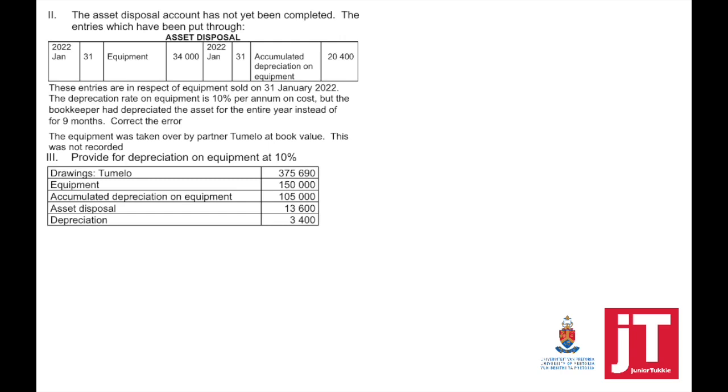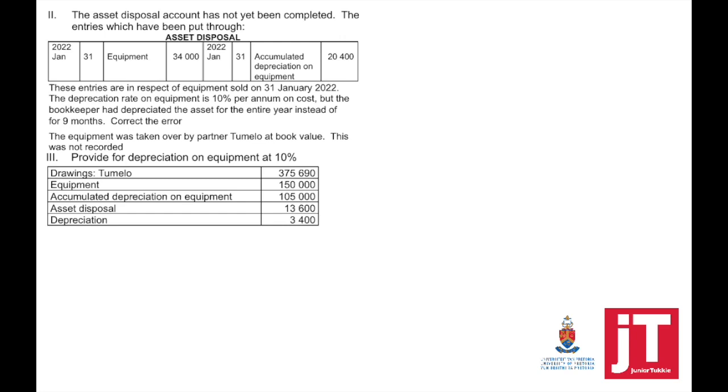The asset disposal account has not yet been completed. The entries which have been put through asset disposal, so they've taken out the cost and they've taken out the total accumulated depreciation. These entries are in respect of equipment sold on 31 January 2022. The depreciation rate on equipment is 10% per annum on cost, but the bookkeeper had depreciated the asset for the entire year instead of 9 months.